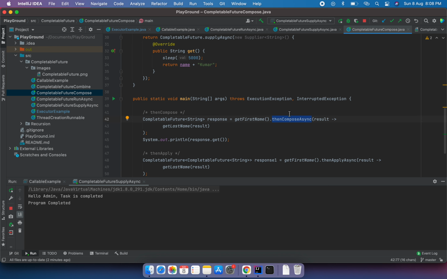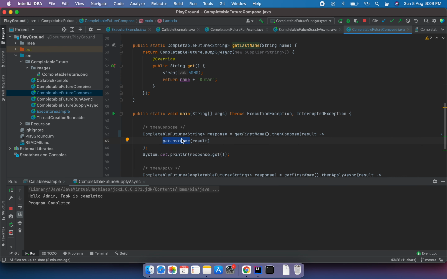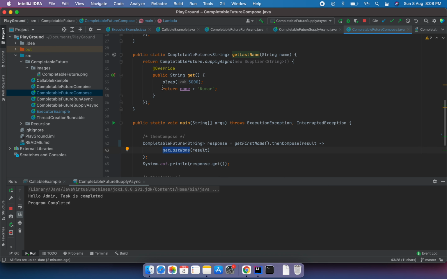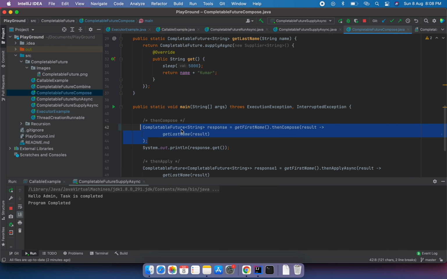In the main method, what I am doing basically is I first ask to get me the first name. Then I am actually using some different thread to run here. I can do it using the same thread as well, because thenCompose will basically first get the first name, then use the completable future from the first operation and pass it to the second, and do the needful operation. What I'm doing here is basically concatenating the two names and returning it back. So this is what thenCompose is doing.